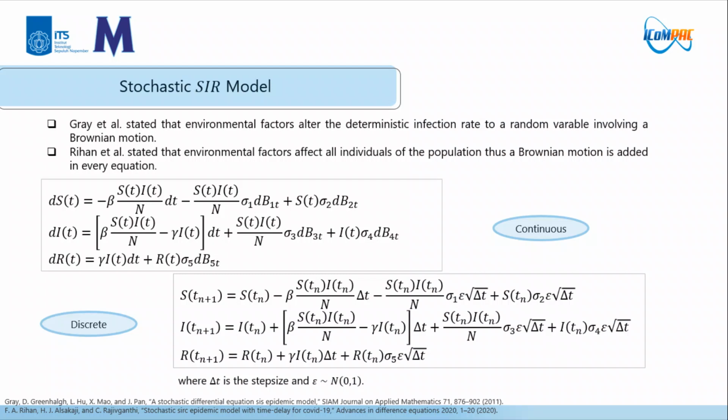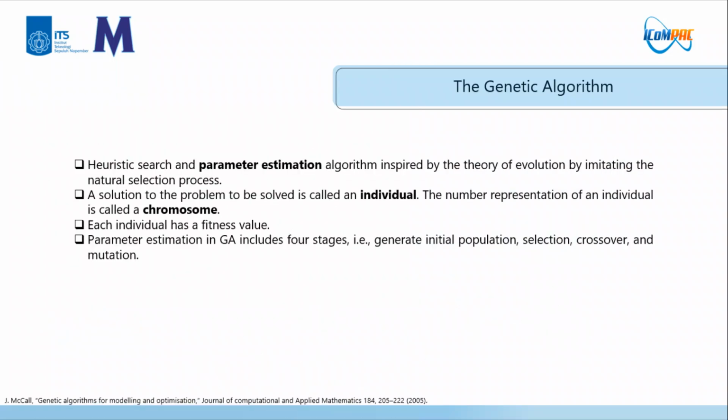We get the following differential equation in the continuous form. Next, we discretize the model and get the following discrete form of the model, where delta t is the step size. We will estimate beta, gamma, sigma 1 until sigma 5, and also S0 because there is no information about how many healthy people could be infected initially.